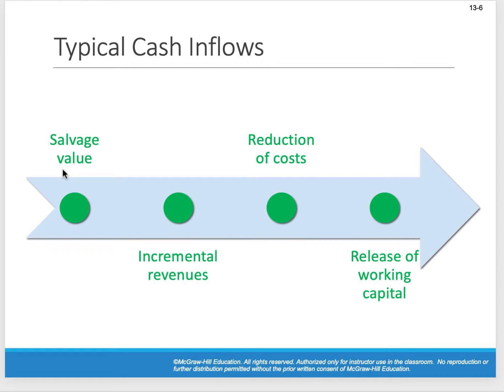Inflows, well, that makes sense, right? What do we get cash for? Well, the salvage value. You should remember from financial accounting principles, the prerequisite to this course, what salvage value is. It's basically the value that we get from the machine that we sell. We're going to replace some piece of machinery. Well, presumably, hopefully, at the time that we go to sell this old machine, it has some value. We could sell it and maybe get $1,000 for it, or $500 for it. That's the salvage value.